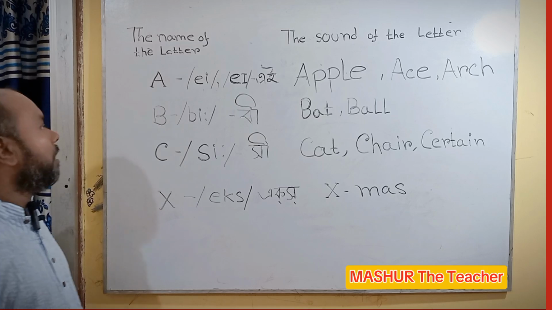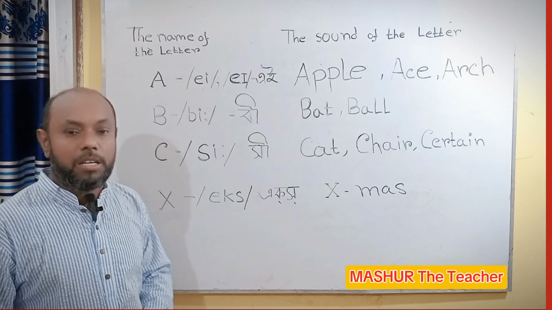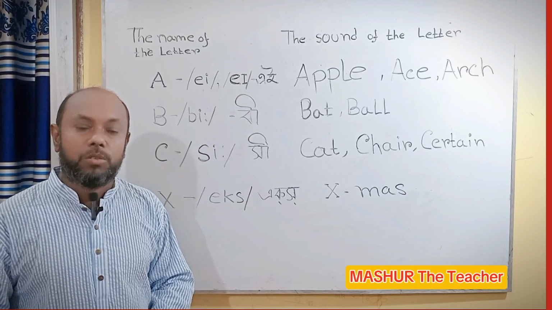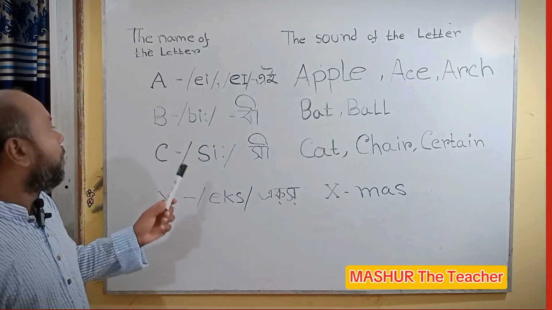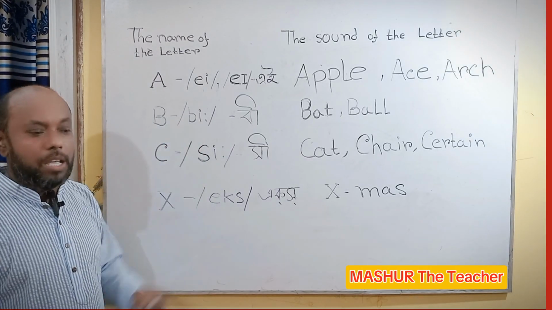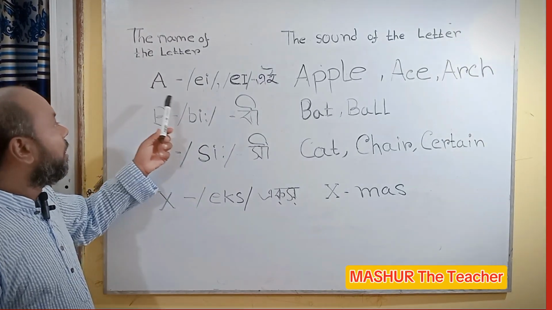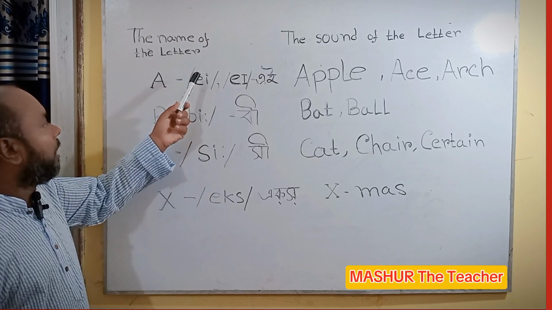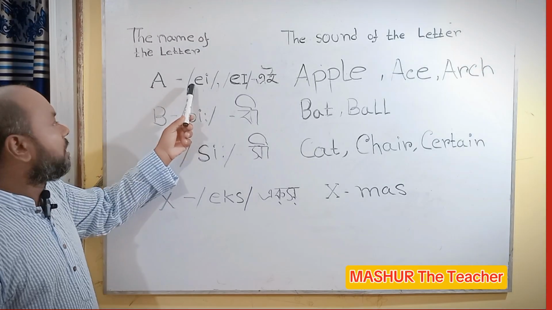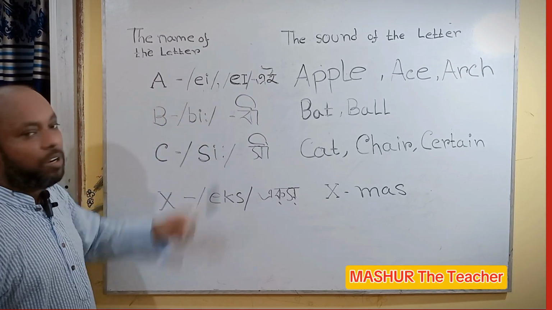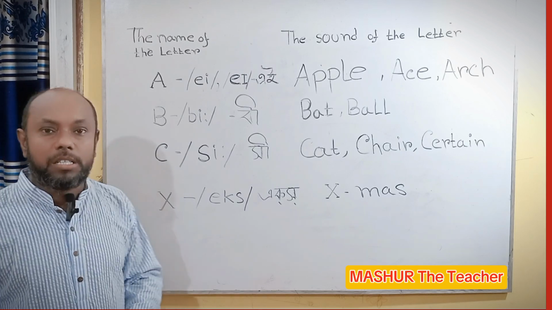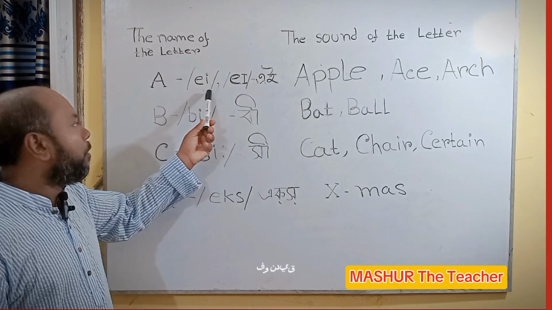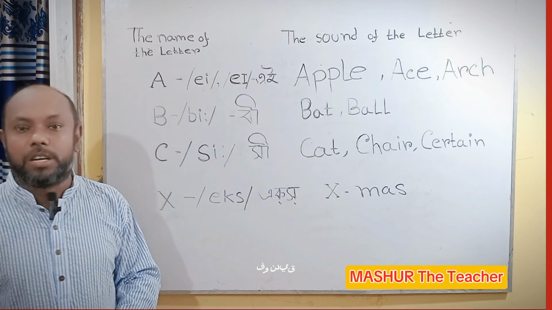So we find that most of the time the name of the letters and the sounds of the letters are different, and we care about it and try to pronounce the right name of the letter. And we find that we write on the board before a slash and after a slash, that is EI. This symbol is called a phonetic symbol, provided by the IPA, that is the International Phonetic Association.